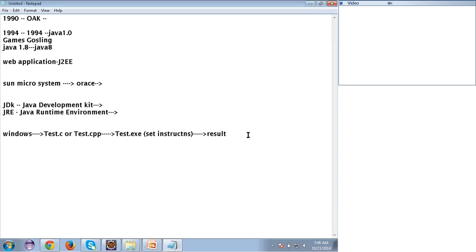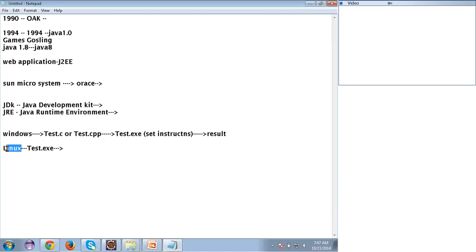Suppose I give this test.exe file to you and you try to run it on your machine, and you are using some other operating system, in your case, Linux. If you run it, you will not get the result, because the instructions which are understandable by the Windows operating system may not be understandable by the Linux machine.